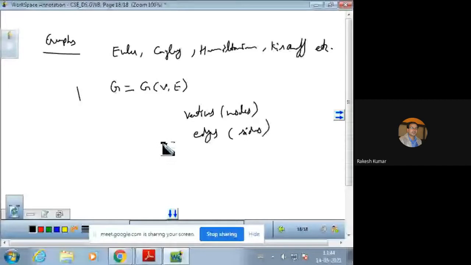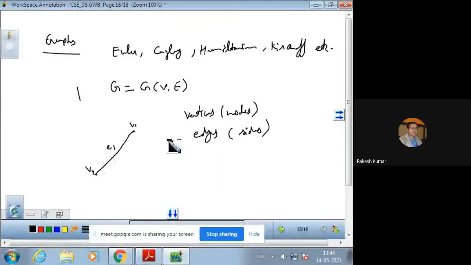So if two vertices are associated with each other, it forms an edge. Just like this, we have a side in which we have first vertex V1 and second vertex V2. And by joining these two vertices, we have an edge that is named E1.